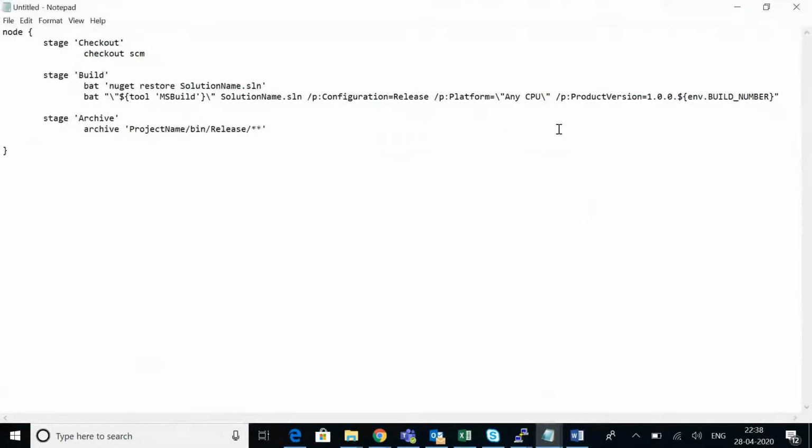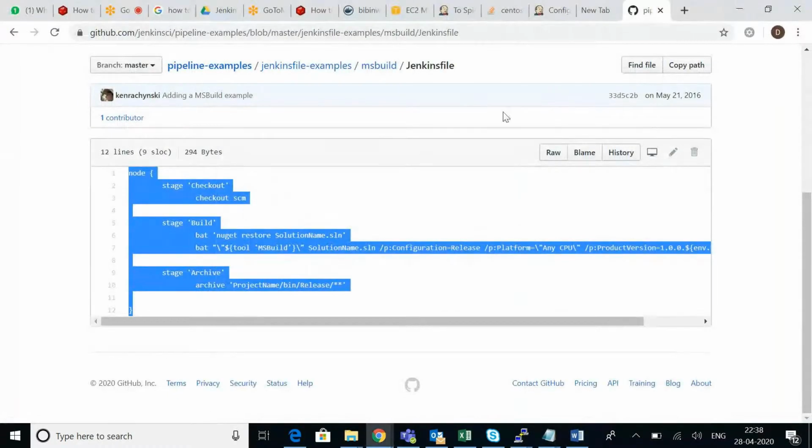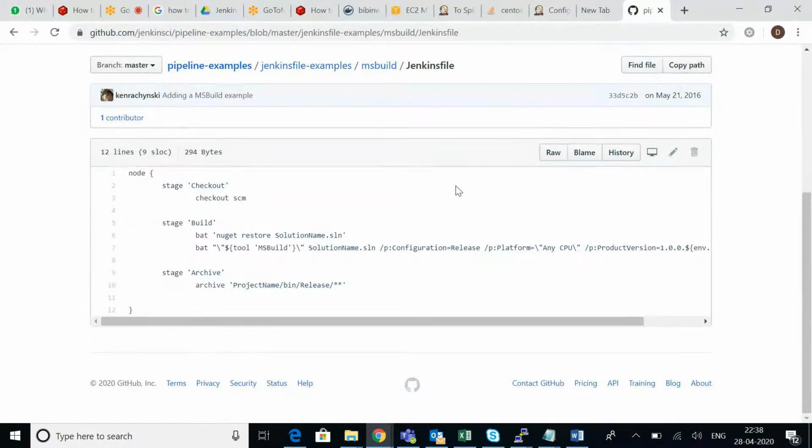In very rare cases, if you are using maybe an already existing setup with a node pipeline, you will go with this. Otherwise, generally you'll go with declarative pipeline. Even I have rarely tried this scripted pipeline. But here, can you try to explain to me what exactly it is doing? Anybody, guys? What is it doing?